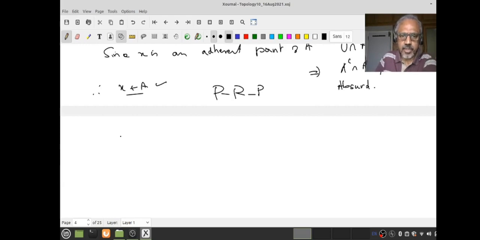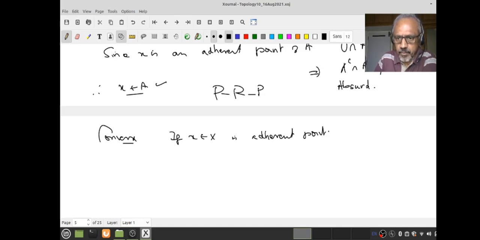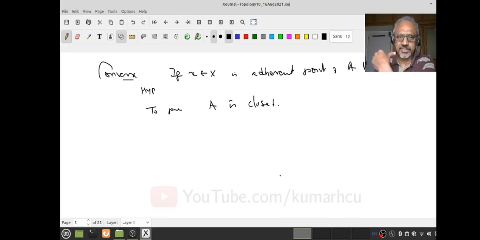Now let's prove the converse. Okay, so if x is an adherent point of A, then x belongs to A. This is the hypothesis. So to prove A is closed, again we prove by contradiction. This is exactly what you have seen earlier.